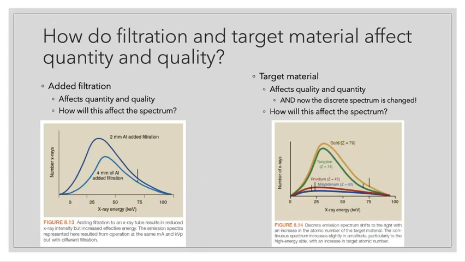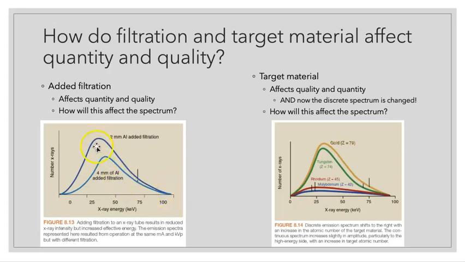So how do filtration and target material affect quantity and quality? Well, if we add filtration, what we end up doing is increasing the overall energy of our X-ray beam. We call this hardening the beam. Overall, the energy level is higher because we are removing those lower energy X-rays. What that means on our emission spectrum is we still start and stop at a certain kVp. We weren't changing that.